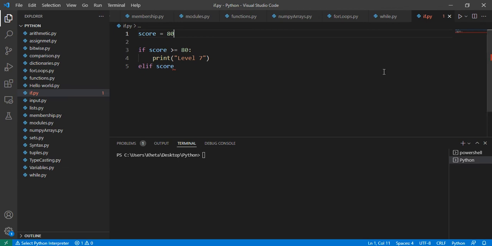It's sufficient that we only have score greater equals 80. That is sufficient. It covers everything from 80 until we reach the end, which is 100. So we are assuming that this will never exceed 100. That person will just be given level 7.